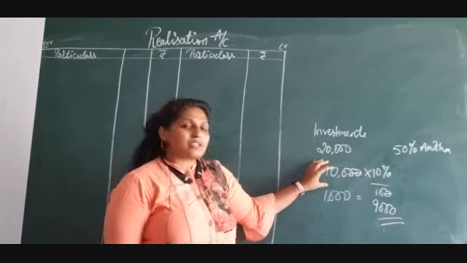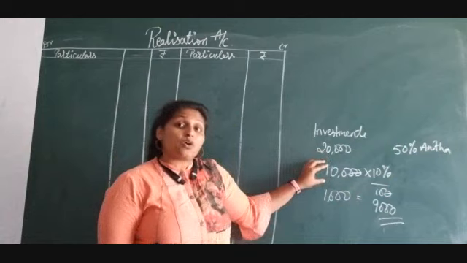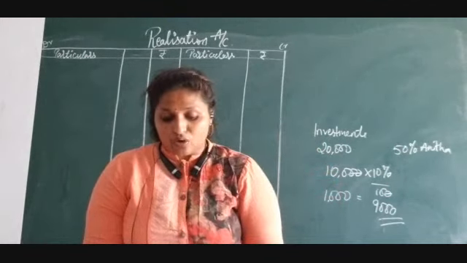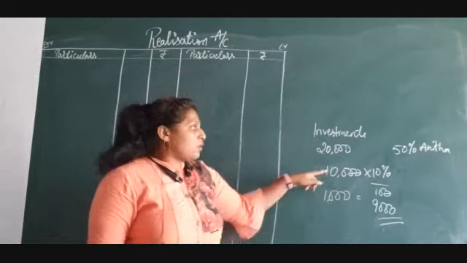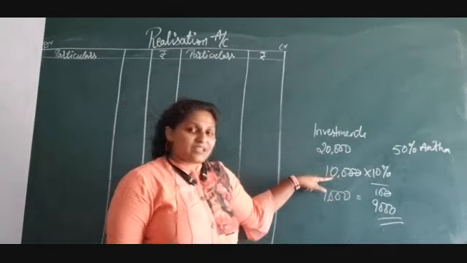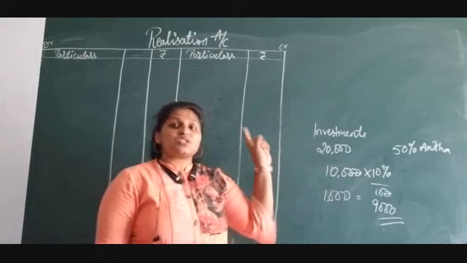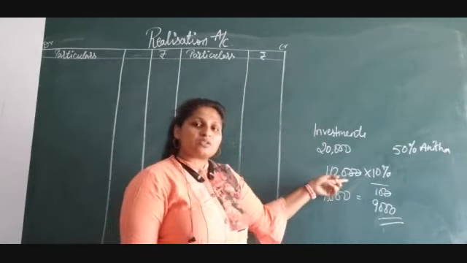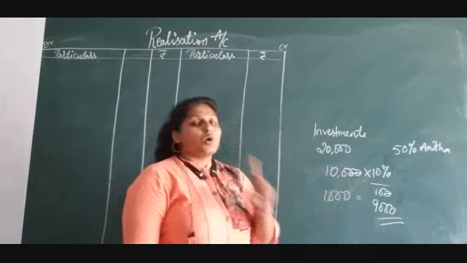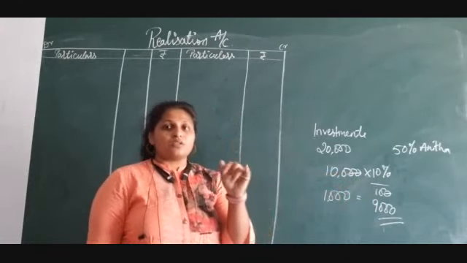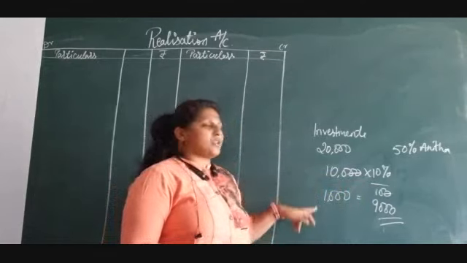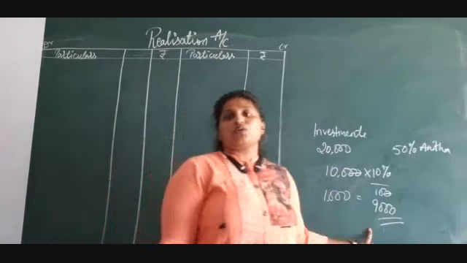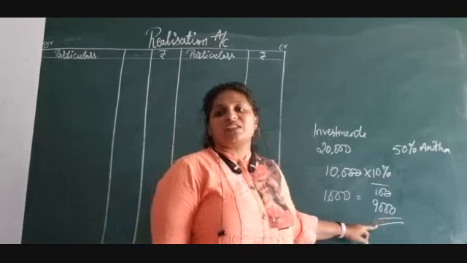On this 10,000 she is deducting 10% on the book value. If you calculate 10% on 10,000, you will get 1,000. So 10,000 minus 1,000 gives 9,000. So Anita took over the assets at the value of 9,000.